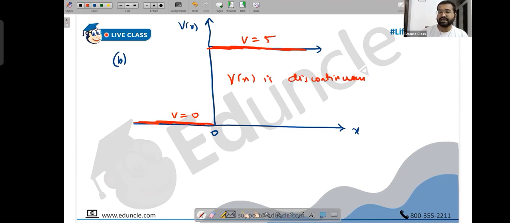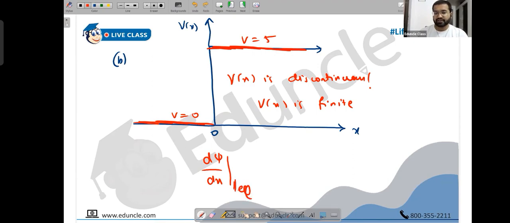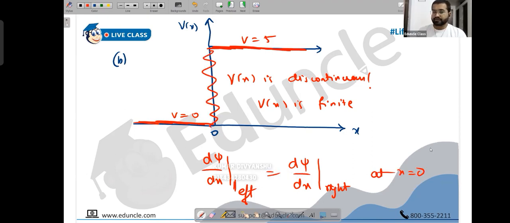Doesn't matter. We don't care about the discontinuity of it. Is it finite on the left side? Is it finite on the right side? Yes, it is finite. Since it is finite, again, the derivative of the wave function on the left side has to be equal to the derivative of the wave function on the right side at the boundary, at x equals 0. The derivative will be continuous. So whether potential energy is continuous or discontinuous doesn't matter.